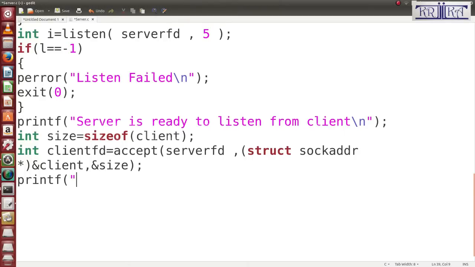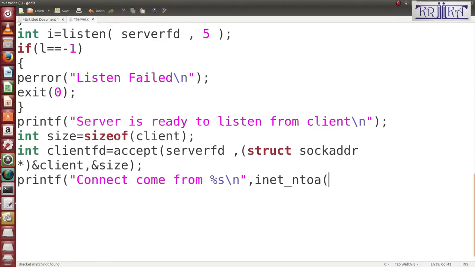Connection from percentage s. So here write percentage s. Now you can also write inet_ntoa, network to ASCII.